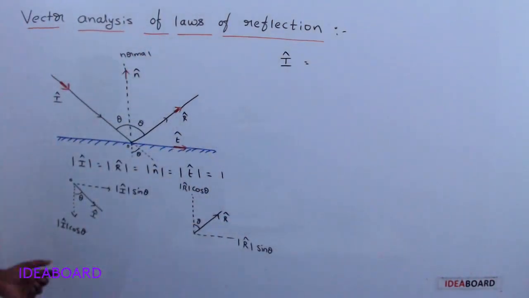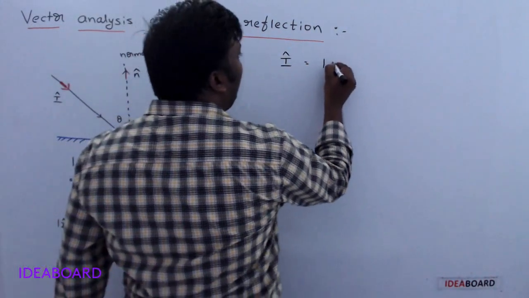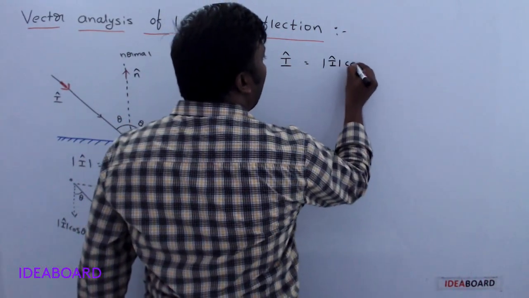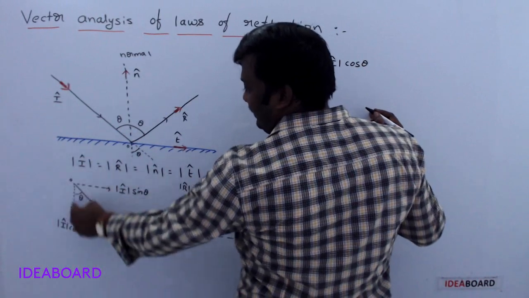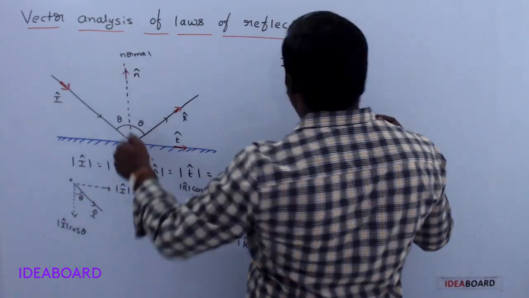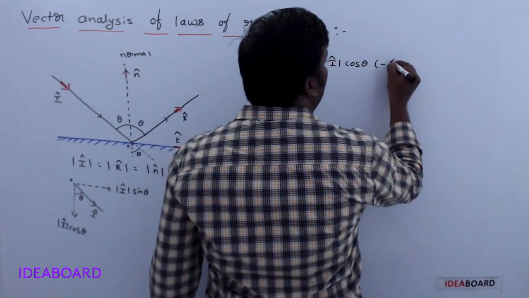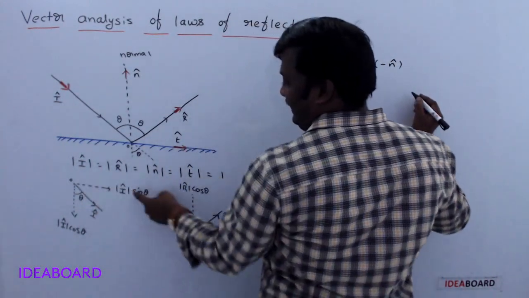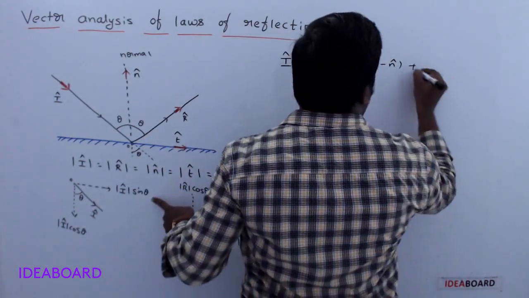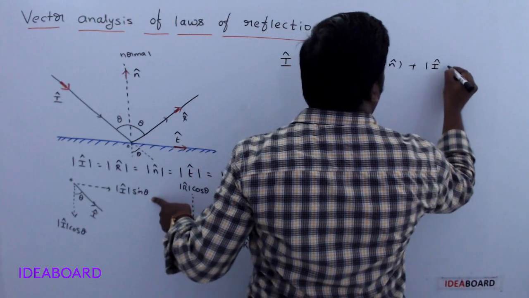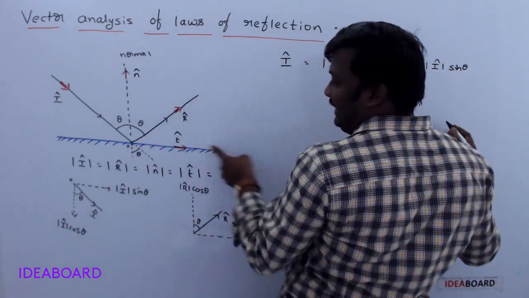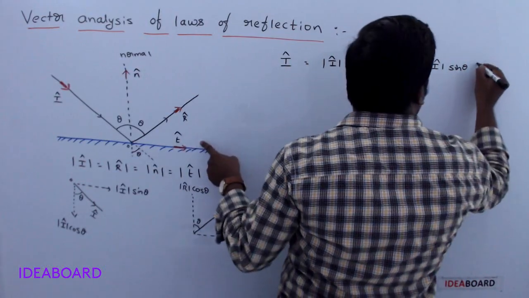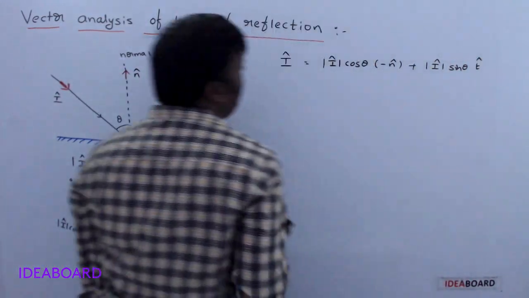So now you can write the I cap formula. I cap can be written as mod I cap cos theta, in which direction? In the negative direction of the normal. That's why minus n cap. Next, this is a positive direction, so plus mod I cap sin theta along the direction of the surface, where the unit vector is t cap.